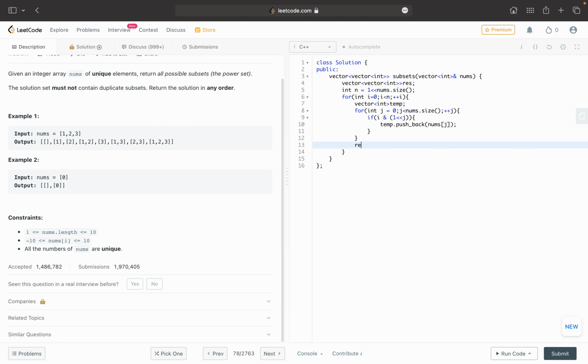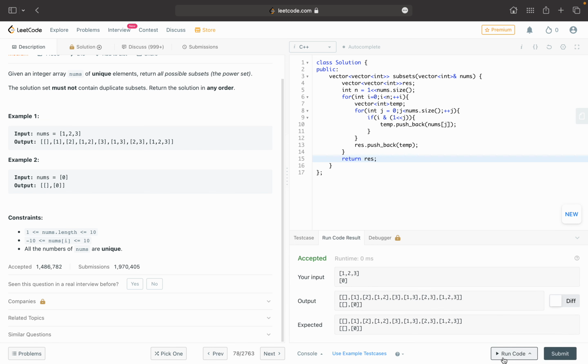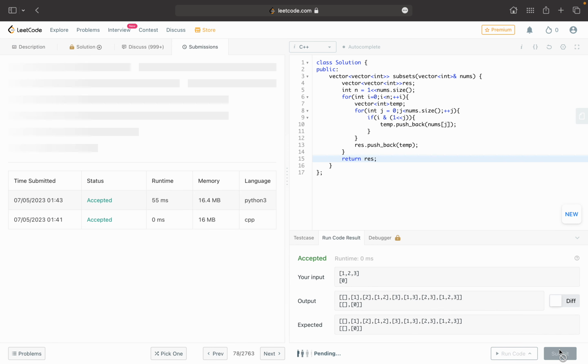Now I have to store that in the result. Now return the result. Let's check. Okay, let's submit that.